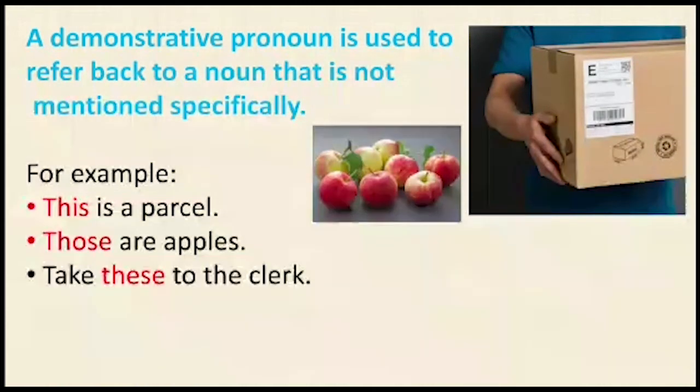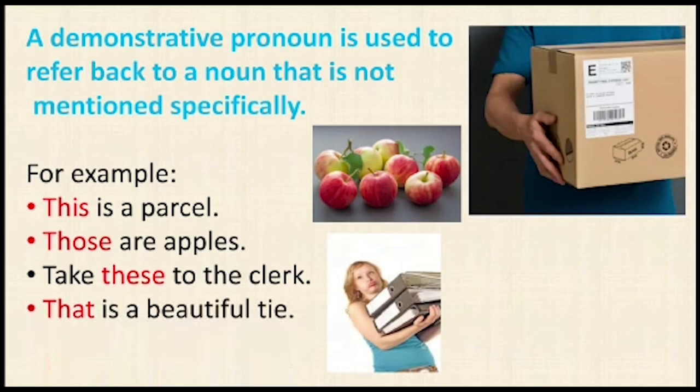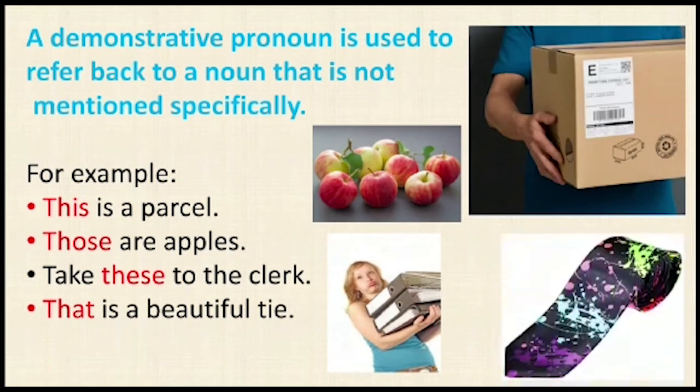Take these to the clerk. That is a beautiful tie. In these four examples, after this, those, these, that, there is not any noun in any sentence here. So we can conclude that a demonstrative pronoun is used to refer back to a noun that is not mentioned specifically.